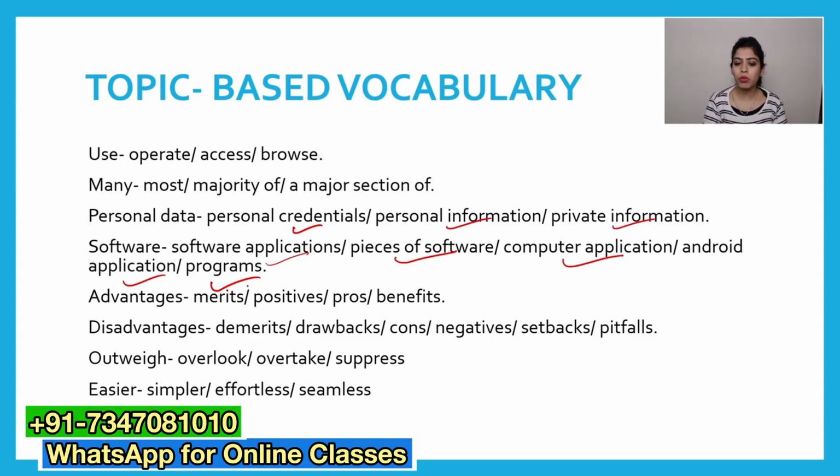Guys, we cannot use softwares. Software is an uncountable noun, that's the only reason we have to use either software applications or pieces of software. Now, advantages: merits, positives, pros, benefits. Disadvantages: demerits, drawbacks, cons, negatives, setbacks, pitfalls. Outweigh: overtake, suppress. So the demerits totally suppress the merits. Easier, simpler, effortless, seamless.